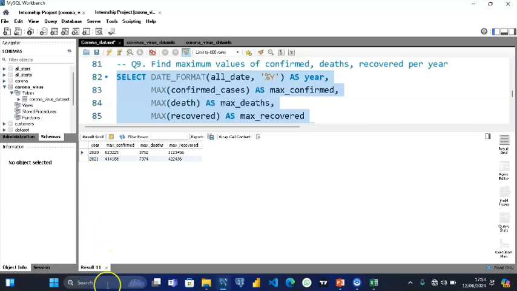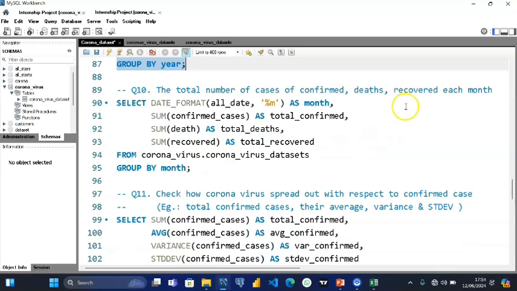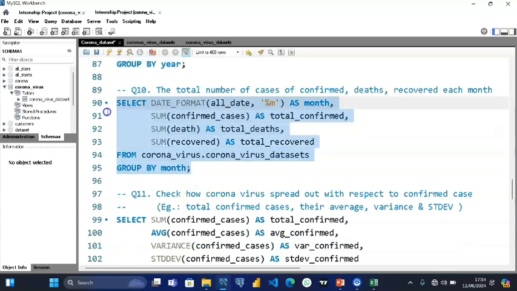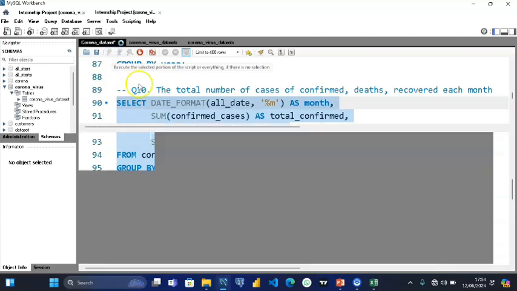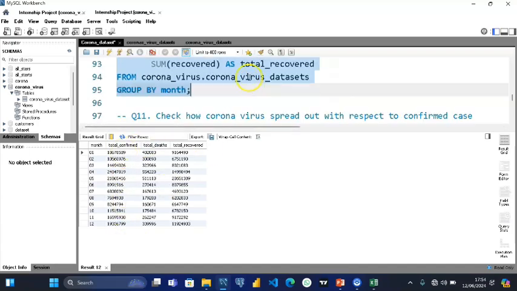So let's go and see the total number of cases confirmed, deaths, recovered each month. From here we can know which month has the highest confirmed cases, which one has the highest death rate, and which one has the highest recovery. So we are seeing January to December. This is the total confirmed cases, total deaths, total recovery. So the data is now merging 2 months into one. That's January 2020, January 2021, and it's merging them into 1 month.